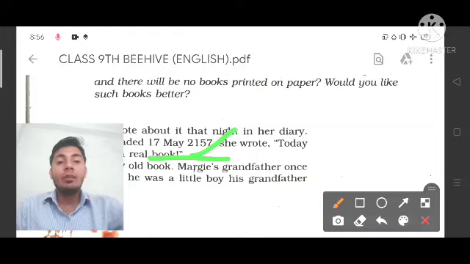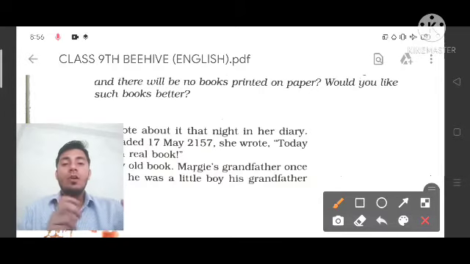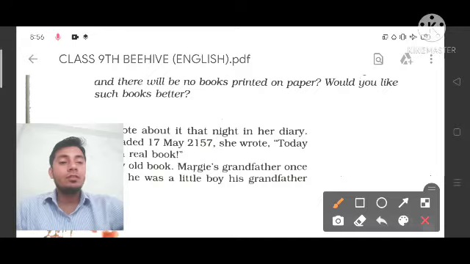When the two children find the book, they become very surprised, because in this time they read books on a computer, moving text on a computer screen, and so they were very surprised to find a book in printed form.